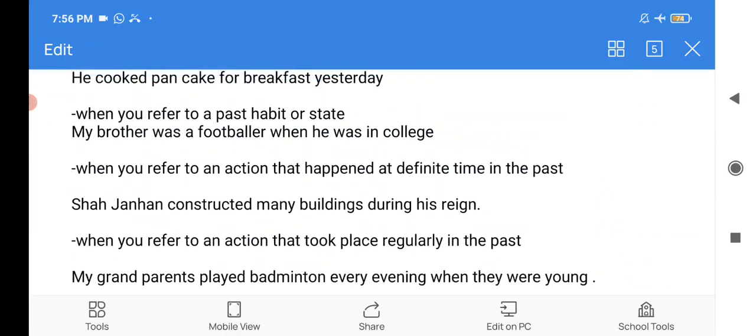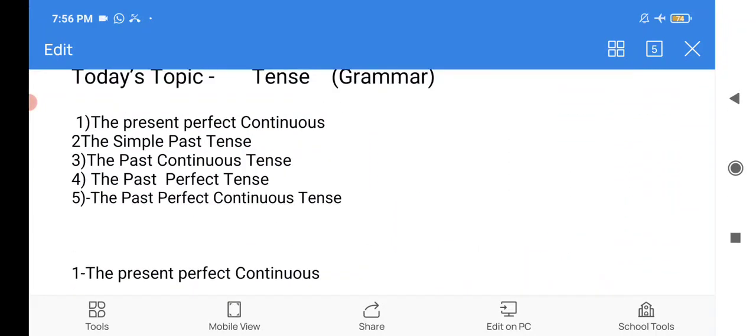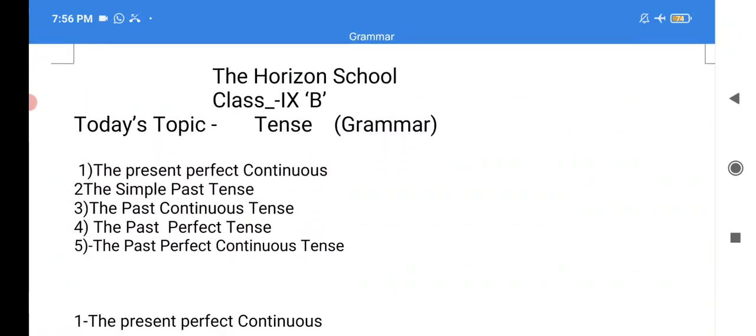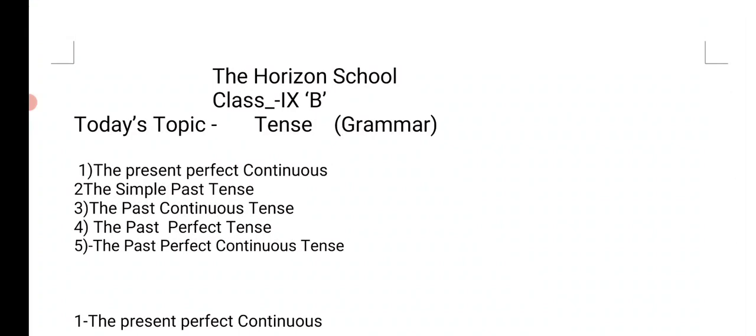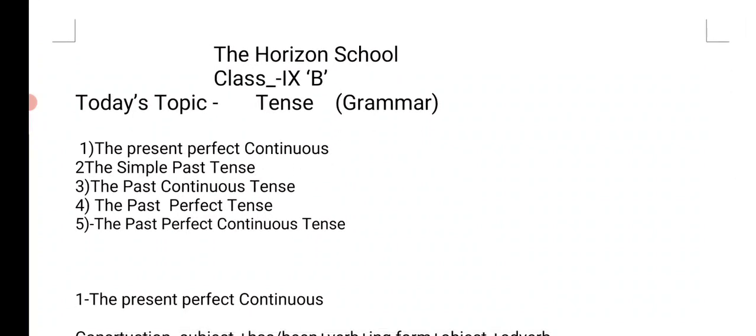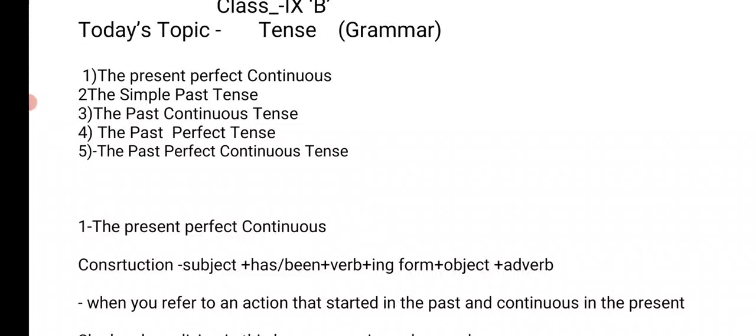So that's all we have in today's session. The present perfect continuous, the simple past tense, the past continuous tense, the past perfect tense, the past perfect continuous tense. And so before we wind up the class, let's have a quick revision, or have a glance over the tenses we have just covered now.